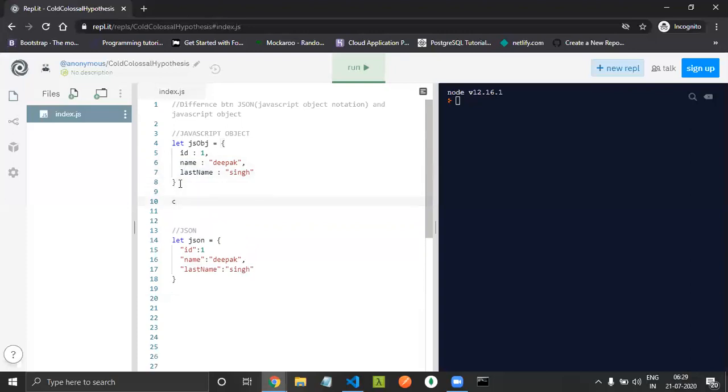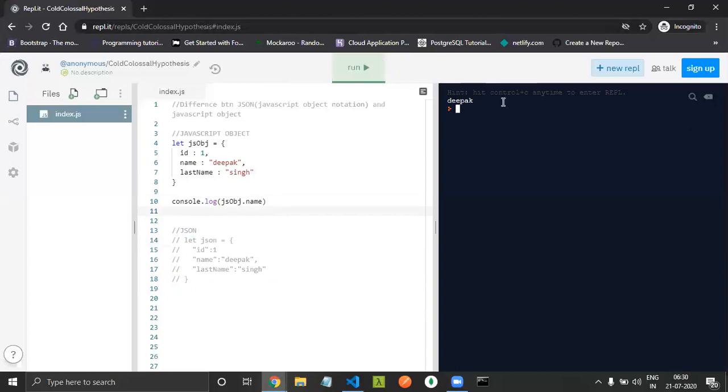We'll simply use dot notation. We'll take the help of dot notation. And what is dot notation? Let me print it out. Console dot log, the name of the object, JS object, dot, and then whichever value you want to get. Suppose you want to get the value of the key ID or the key name. Suppose we want to get the value of name. Let me comment it out for a while. So what we'll do is console.log dot name.